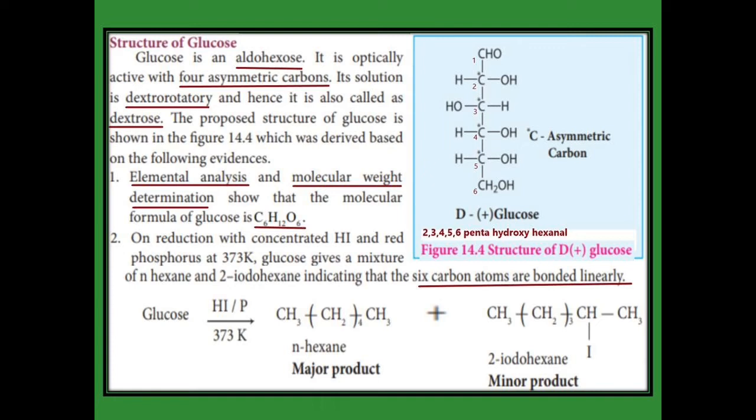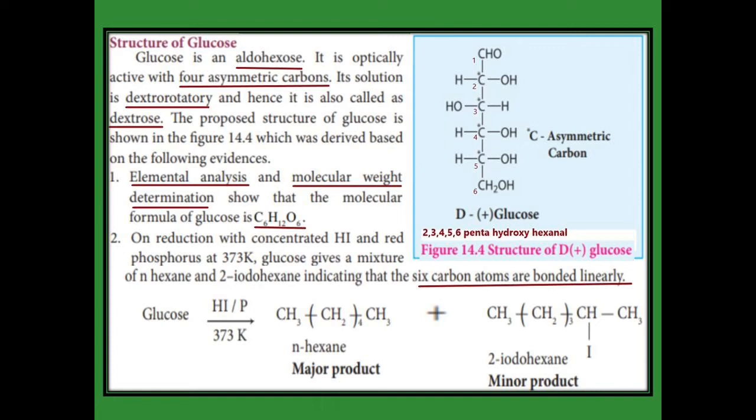And the asymmetric carbons are the second to fifth carbon. It is an asymmetric carbon, that is, a chiral carbon. Around each of these carbons there are different groups, so the second, third, fourth and fifth carbons are called asymmetric carbons. It is called aldohexose because it contains an aldehyde group as well as 6 carbons. And it is optically active because it contains 4 asymmetric carbons, that is 4 chiral carbons.